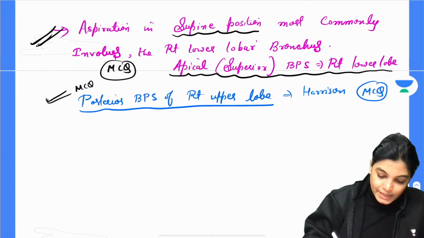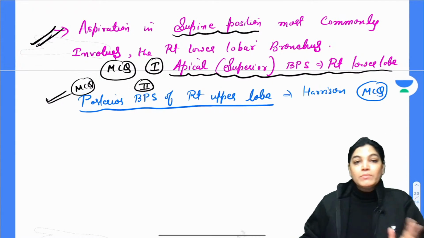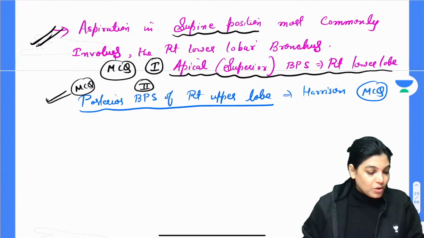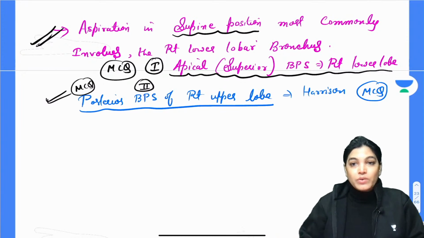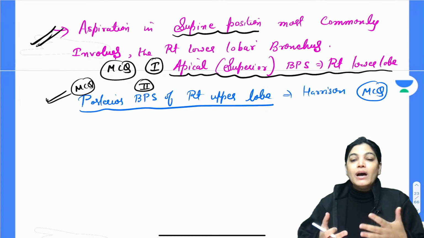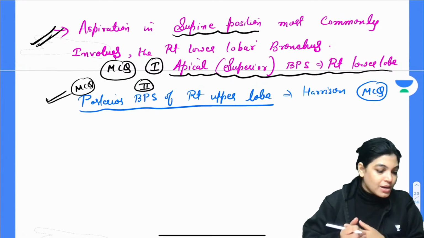So, the second most important bronchopulmonary segment to be involved is the posterior bronchopulmonary segment of the right upper lobe. Tejasri, you were also right, but since we already had the apical bronchopulmonary segment of the right lower lobe, we marked option C. Otherwise we would have gone with A as the correct answer.